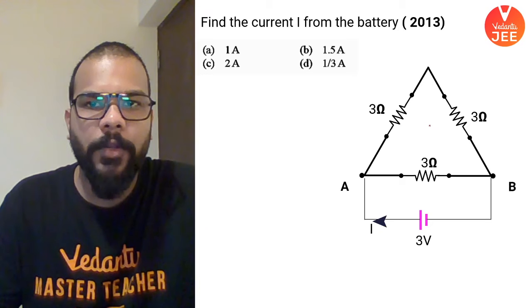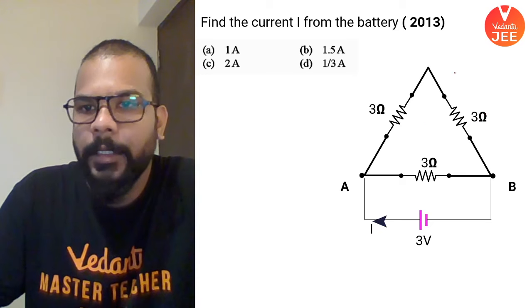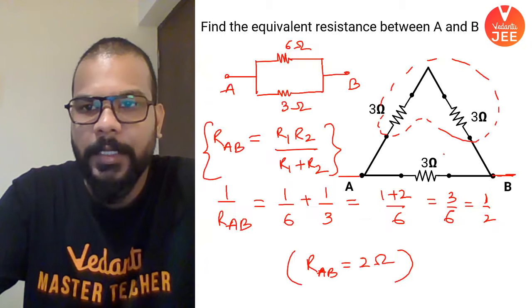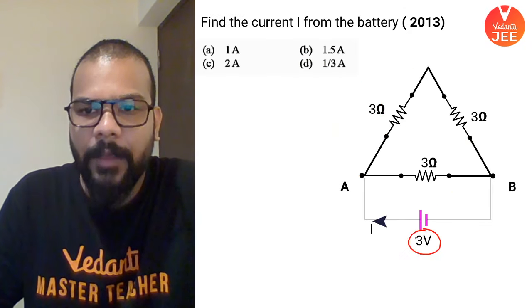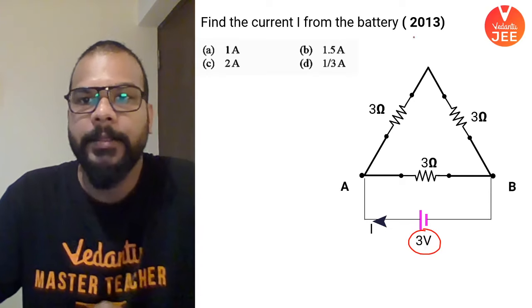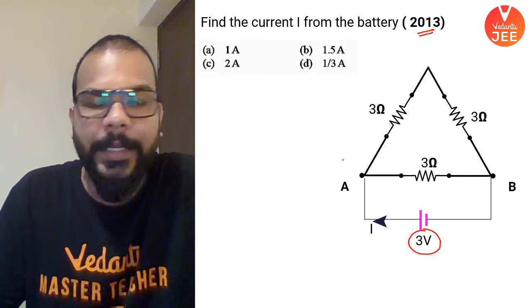Here we have to find out the current from the battery as per the same circuit. You can see that the circuit looks similar, so equivalent resistance we already know, and now we have a 3-volt battery connected. This is a question which came in an examination in 2013.